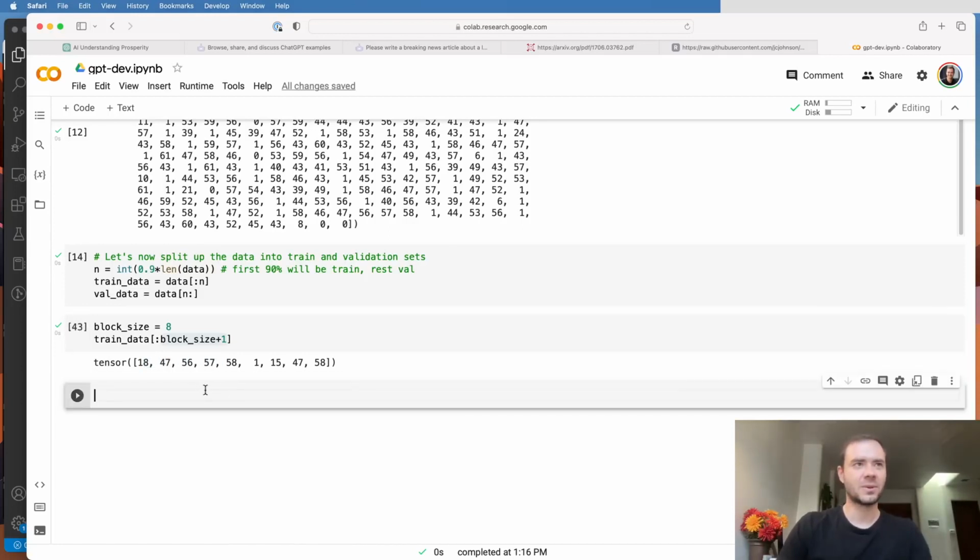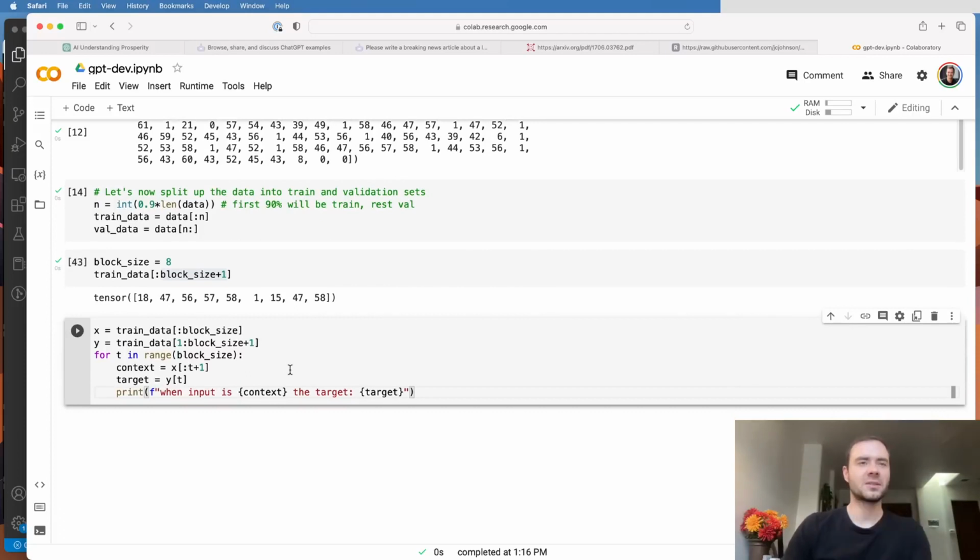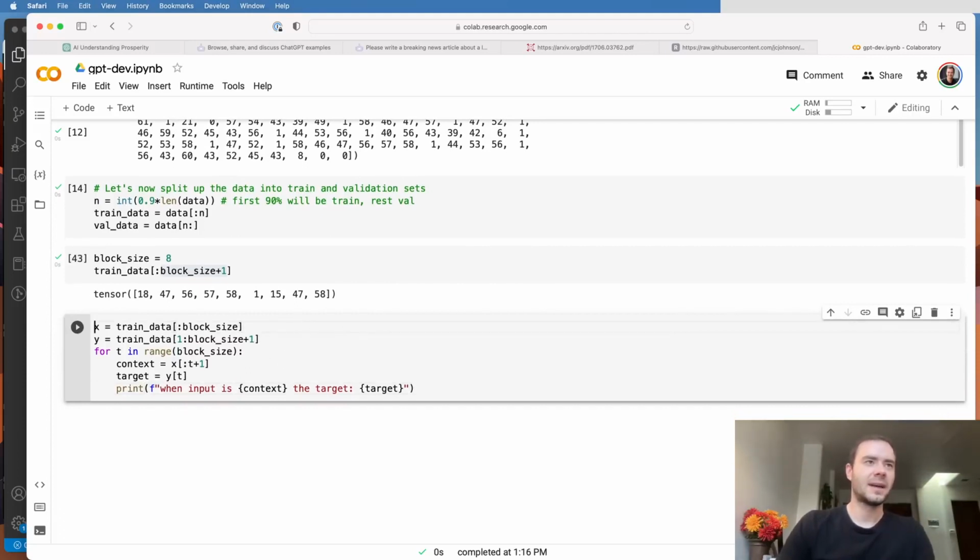Let me actually spell it out with code. So here's a chunk of code to illustrate. X are the inputs to the transformer. It will just be the first block size characters. Y will be the next block size characters, so it's offset by 1. That's because Y are the targets for each position in the input. And then here I'm iterating over all the block size of 8.